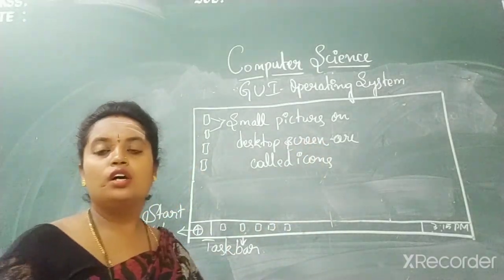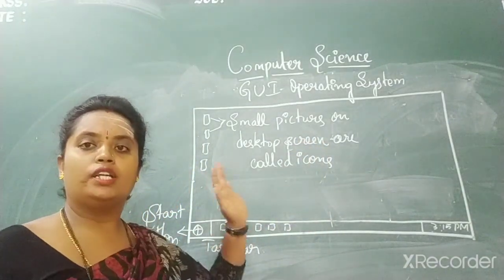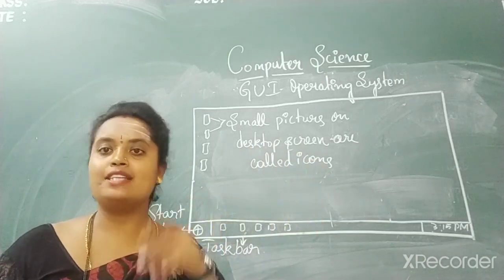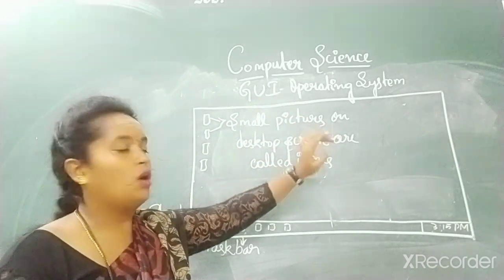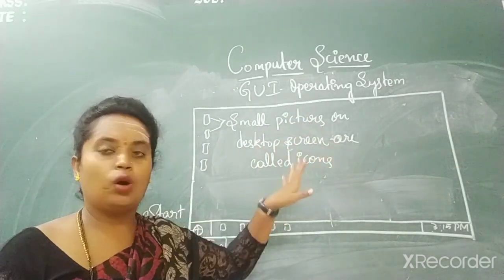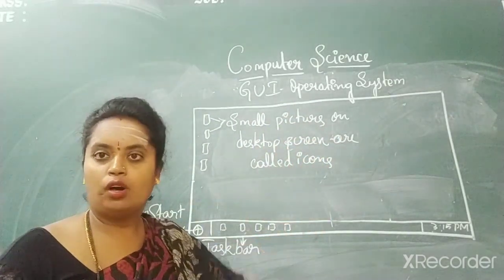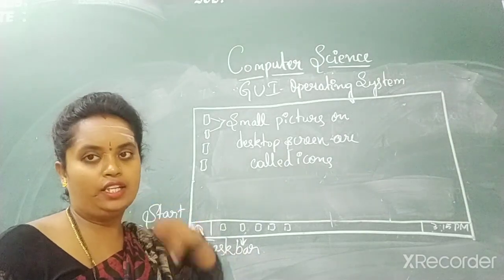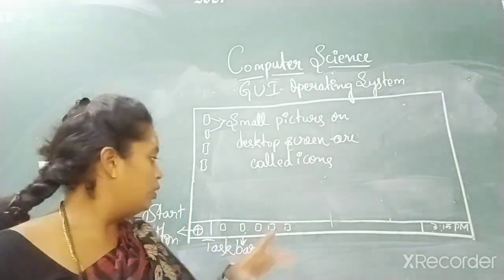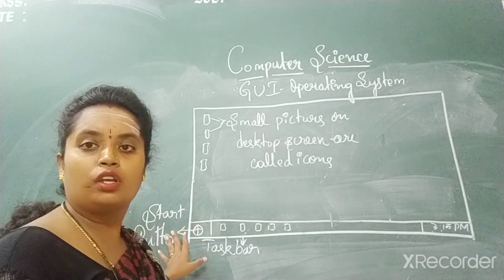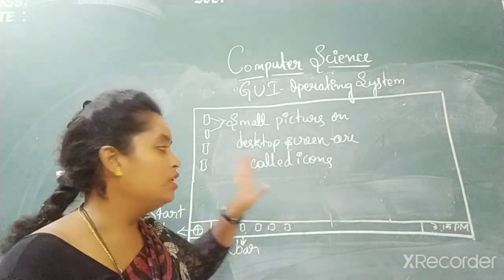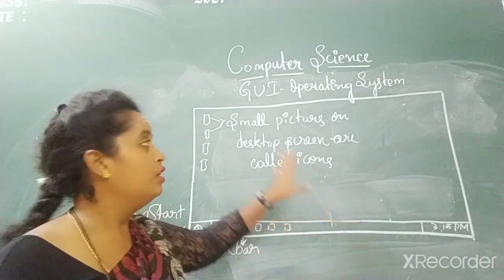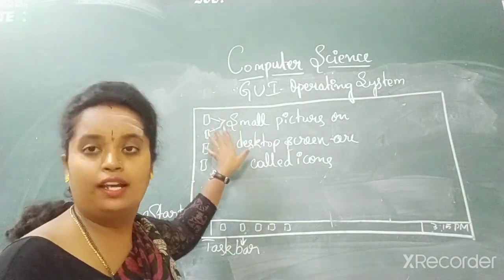Got it, children? Small pictures on the desktop screen are called icons. Remember once again, small pictures on the desktop screen are called icons. Got it? Is there any doubt? Now you know what a taskbar is, the use of the start button, the quick launch bar, and customizing the taskbar. What is an icon?